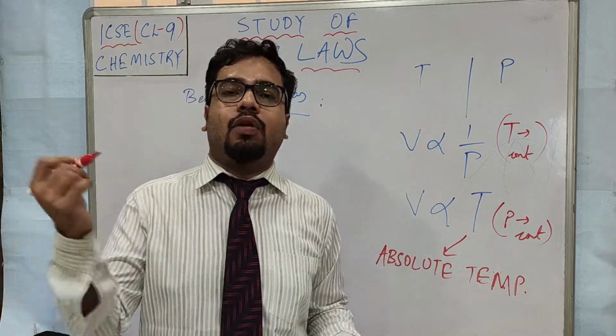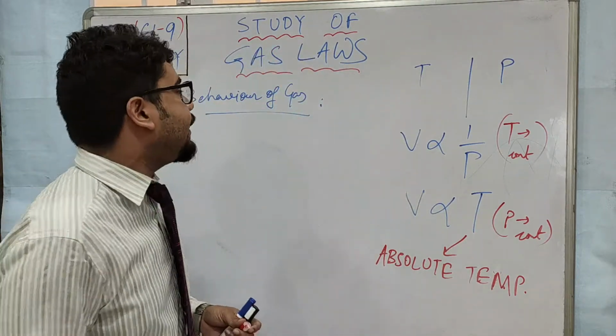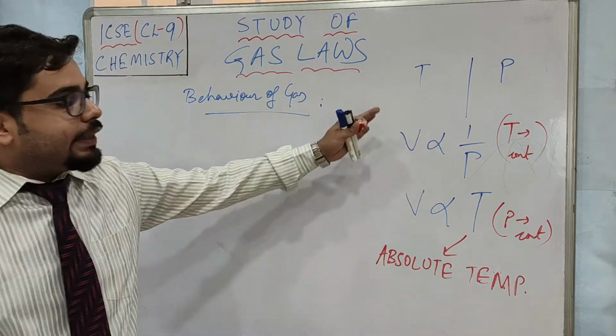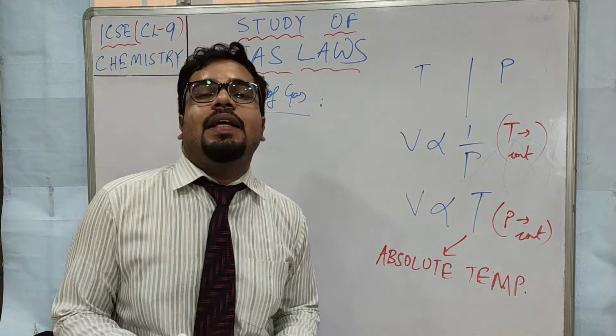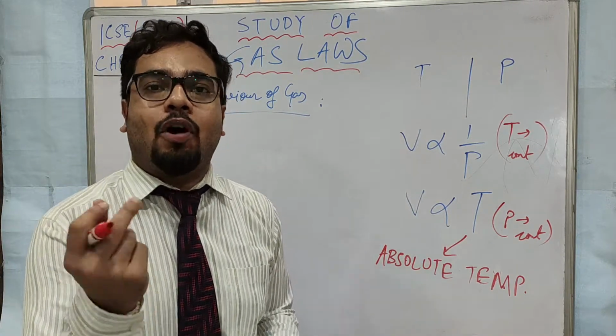Now based on these two stories, like I taught you very simply, but actually these stories are not found very easily. Scientists work day and night, and then two scientists, Charles and Boyle, they gave these two laws. Do you know what pressure cooker is? Yes, you know, in pressure cooker sometimes we boil the rice.